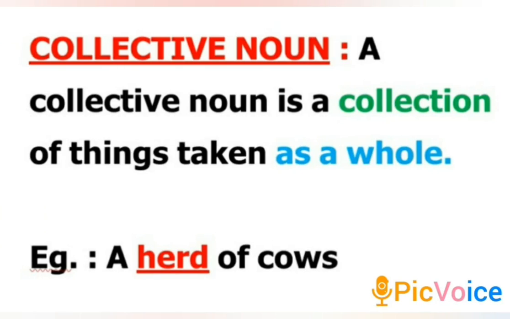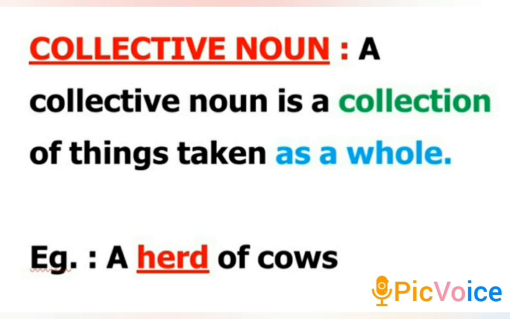A collective noun is a collection of things taken as a whole. Now the things may refer to living creatures as well as non-living creatures. Here I have highlighted two words, collection and as a whole.